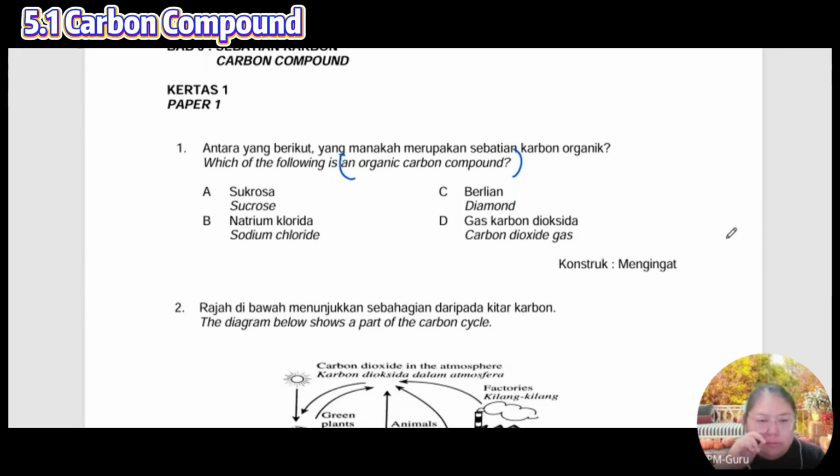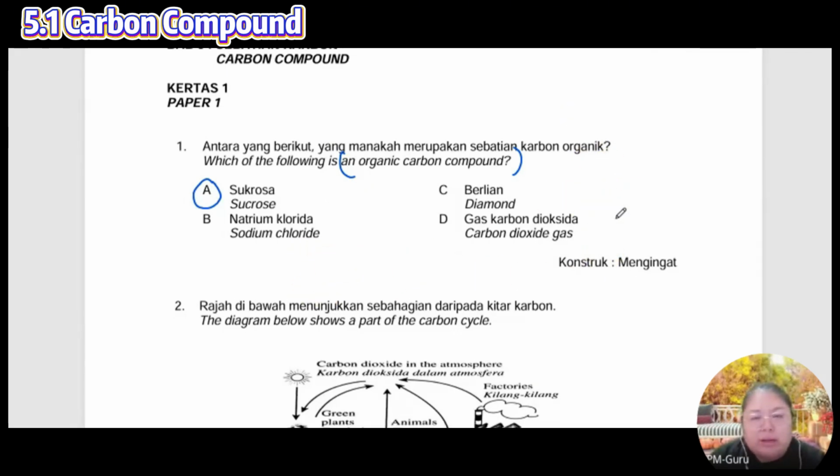Organic is sucrose. Sucrose is one of the sugars that can then be made simple, glucose. So sucrose is one of the organic ones. Diamond, no. Sodium, these are all inorganic.